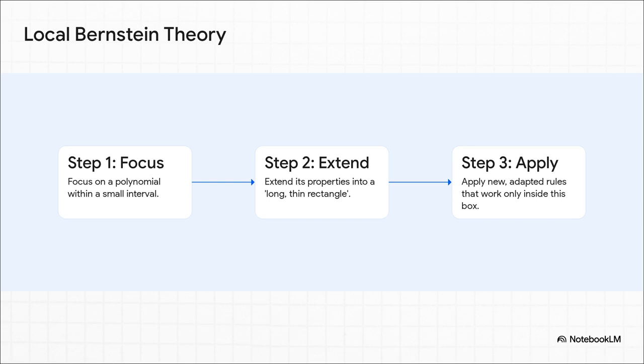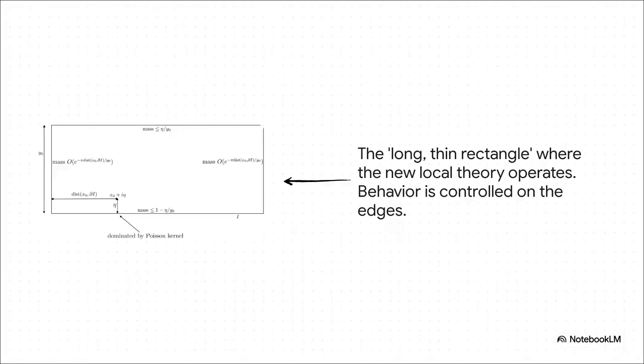The idea was to just look at the polynomial's behavior on that small local piece of the line and then analyze it inside this special, long, thin rectangle. It's like creating a controlled laboratory where a whole new, more specific set of rules can apply. And this image shows the core idea perfectly. By carefully defining how the function has to behave on the top, the bottom, and the sides of this rectangle, this new local Bernstein theory gave mathematicians the precise control they needed, right where it mattered, without having to worry about what was happening in the rest of the universe.